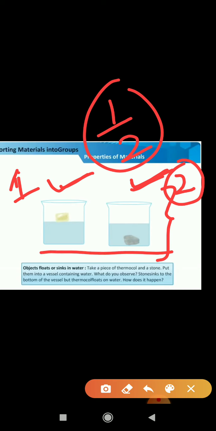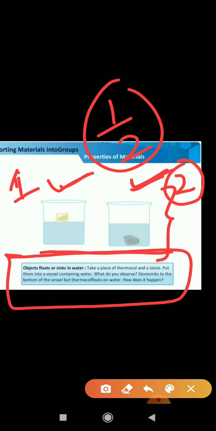Let's see what happens. Do objects float or sink in water? Take a piece of thermocol and a stone, and put them into a vessel containing water. What do you observe? Stones sink to the bottom of the vessel, but thermocol floats on water.